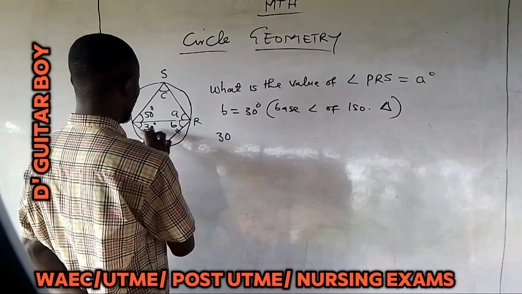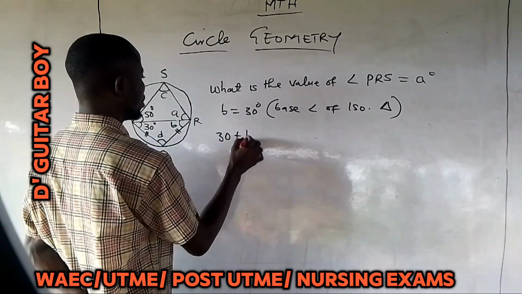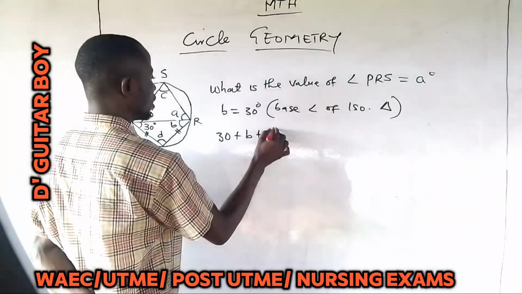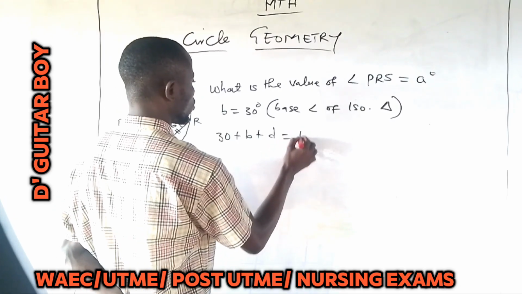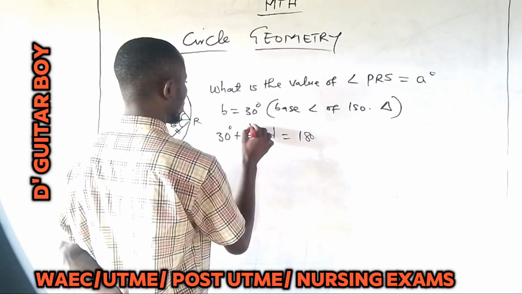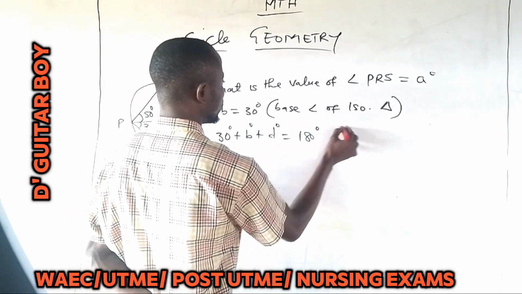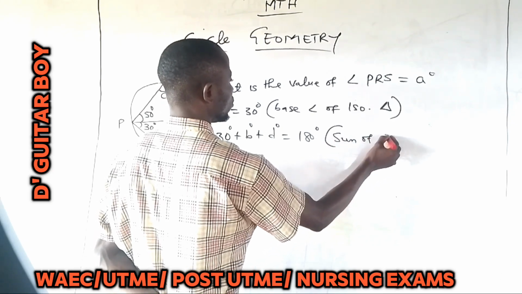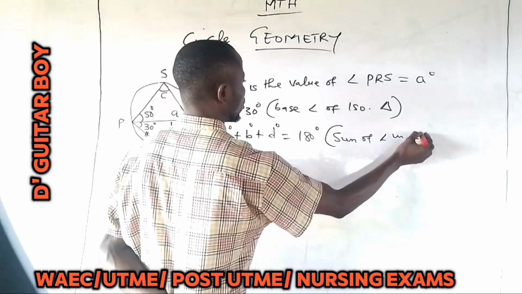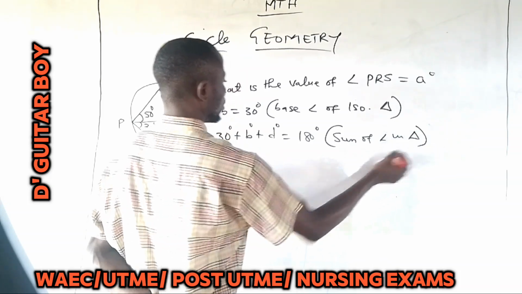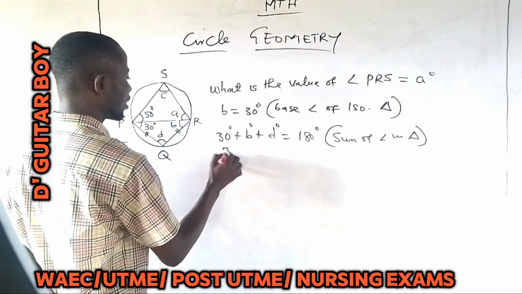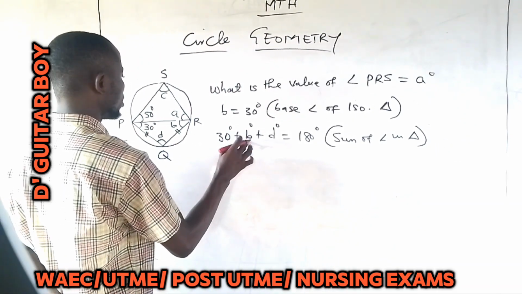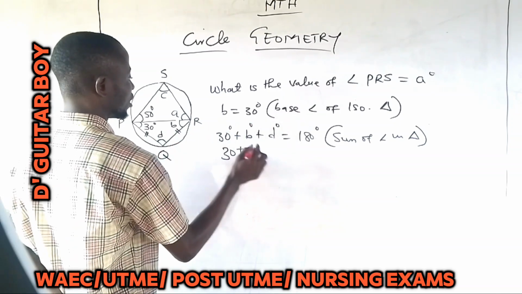This angle 30 plus B plus D equals 180 degrees. The reason: sum of the angles in a triangle. So 30 plus B is 30 plus 30, we just calculated B to be 30.